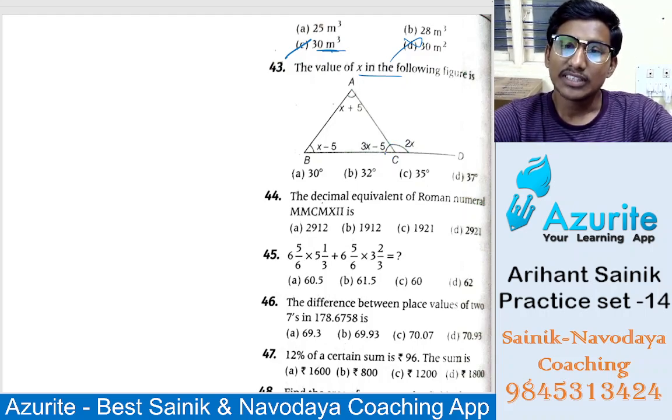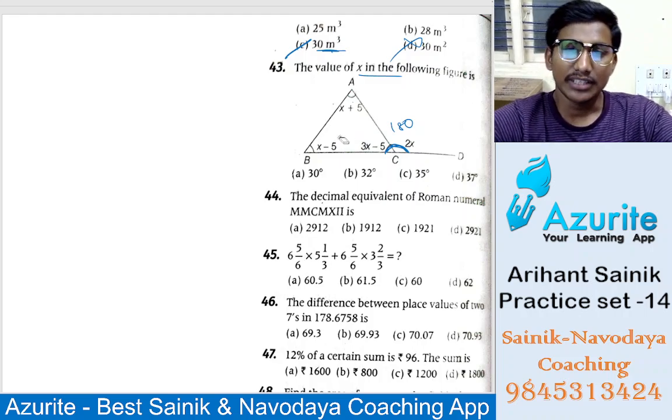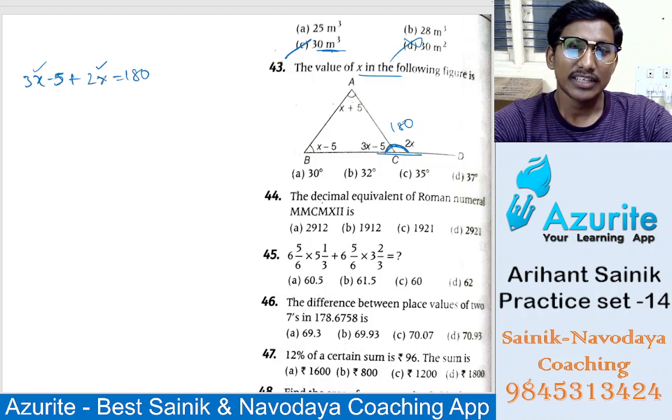So here these two angles are there. That is how much it will be? 180 degree, isn't it? 180 degree. Or you can take all these three angles, that will also be 180 degree. You can take anywhere. So this is 180 degree. I will take that easy. So 3x minus 5 plus how much? 2x will be 180 degree. Straight line it is. So here 3x plus 2x, it will be how many x? 5 total. So 5x. This 5 minus is there, if it goes that side it will be plus.